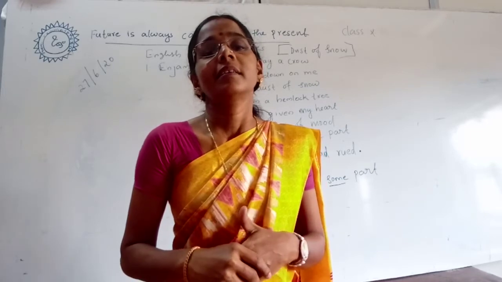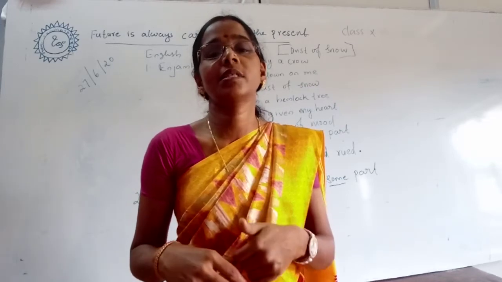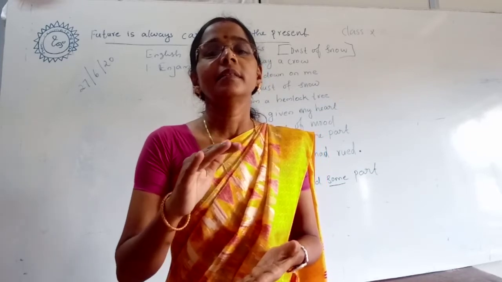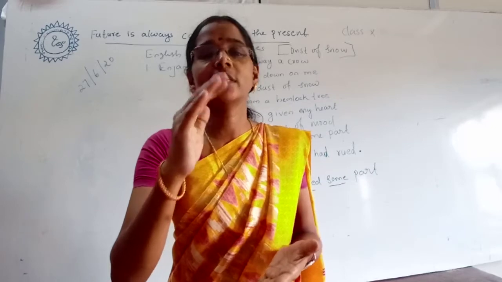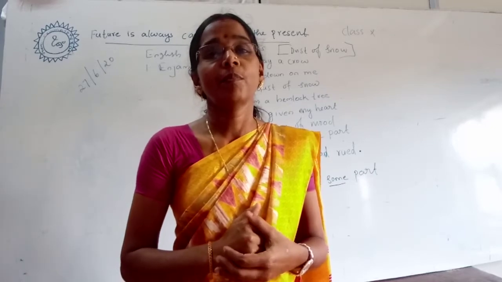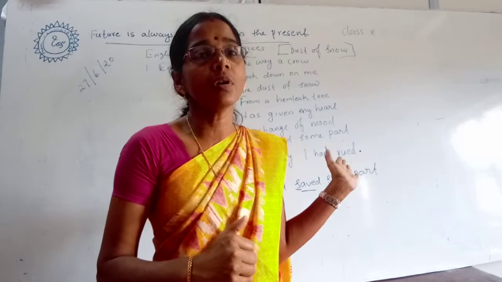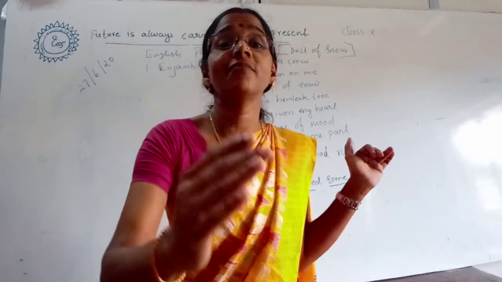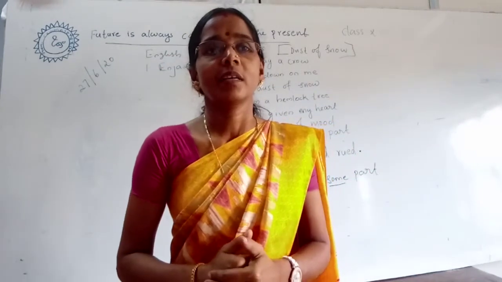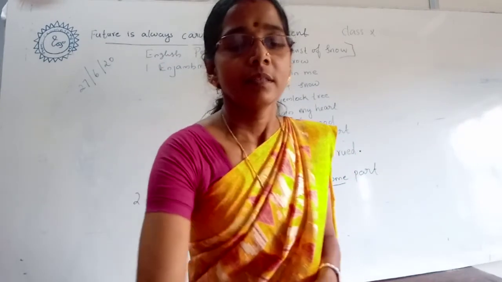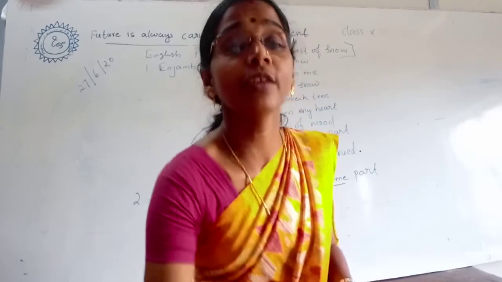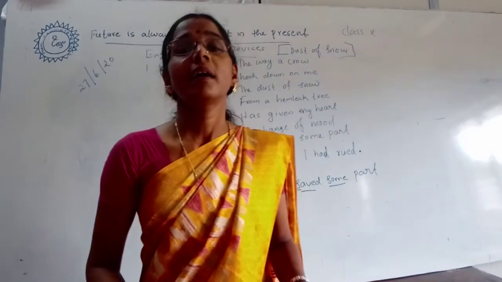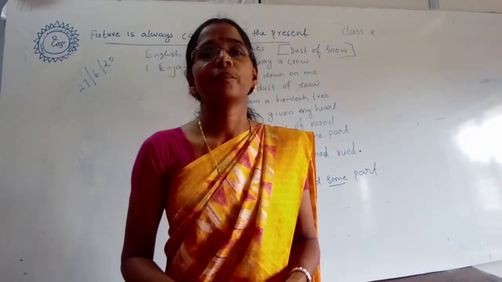Listen, this poem consists of 8 lines. Then, which are the poetic devices used in the poem? Poetic devices are tools that a poet can use to create rhythm, enhance the meaning of the poem or intensify the mood or feeling. All of you take your literature reader, page number 14, and listen to the poem.